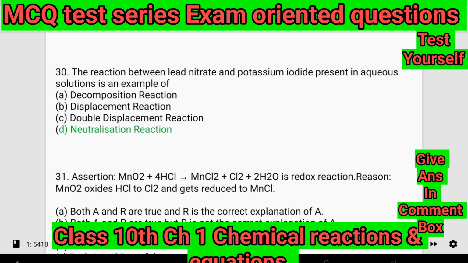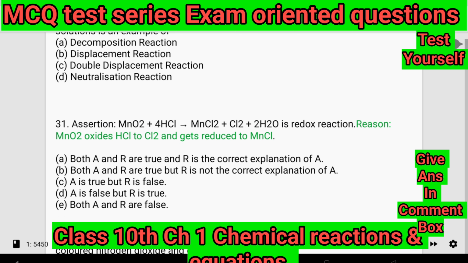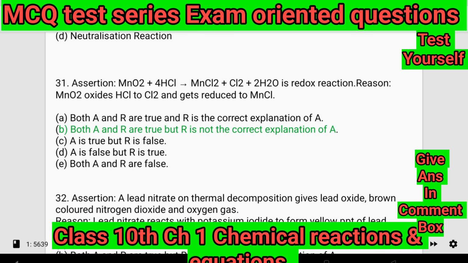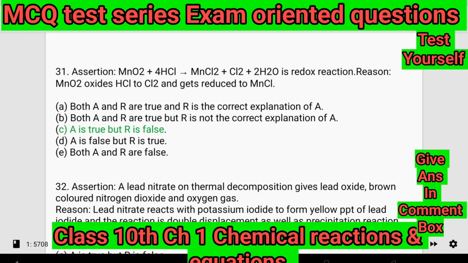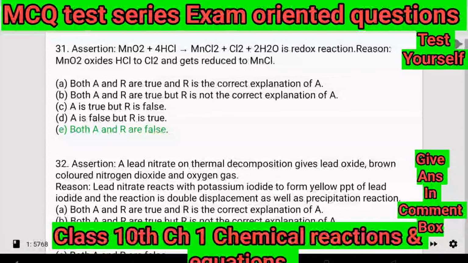31. Assertion: MnO2 + 4HCl → MnCl2 + Cl2 + 2H2O is a redox reaction. Reason: MnO2 oxidizes HCl to Cl2 and gets reduced to MnCl2. A. Both A and R are true and R is the correct explanation of A. B. Both A and R are true but R is not the correct explanation of A. C. A is true but R is false. D. A is false but R is true. E. Both A and R are false.